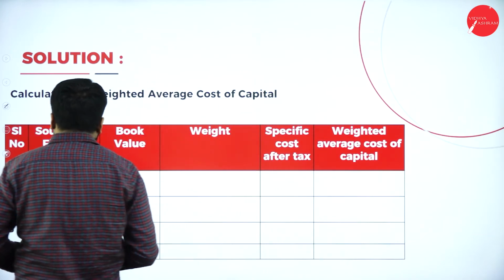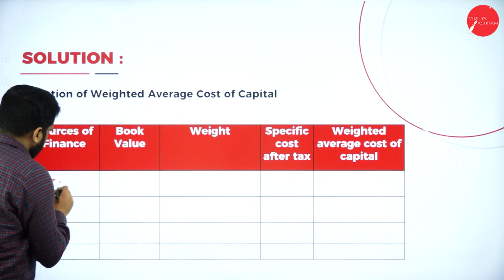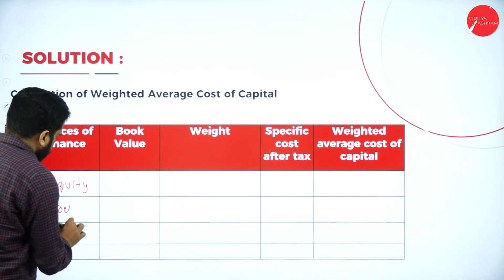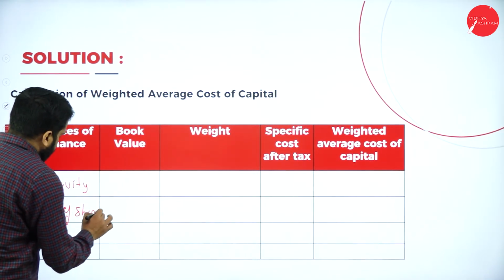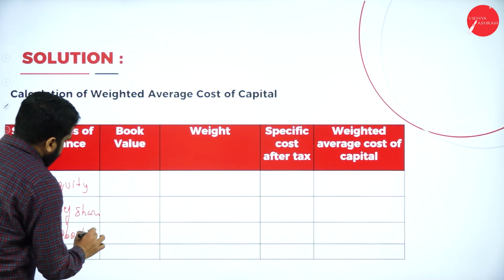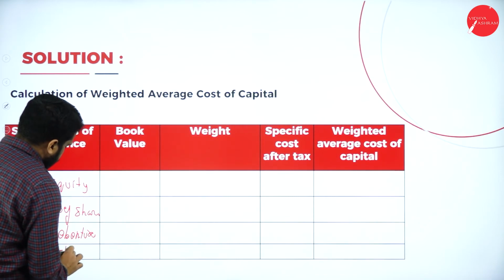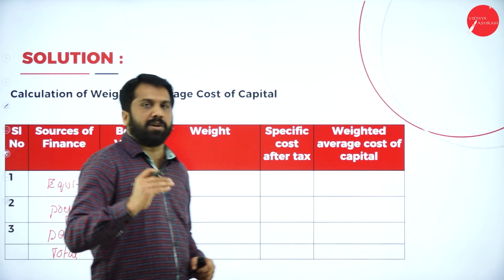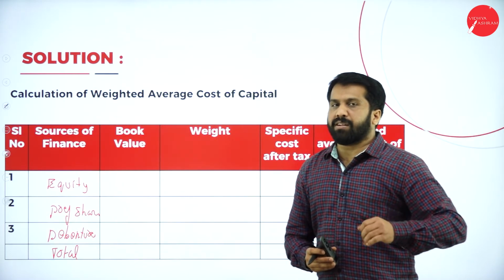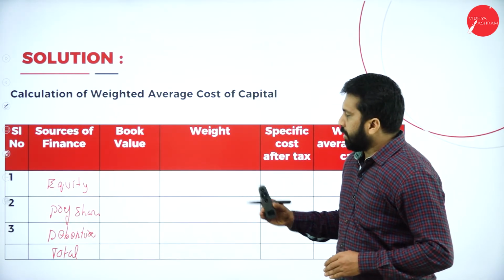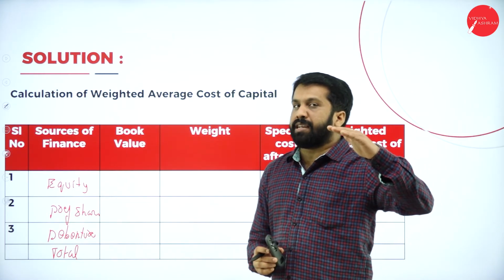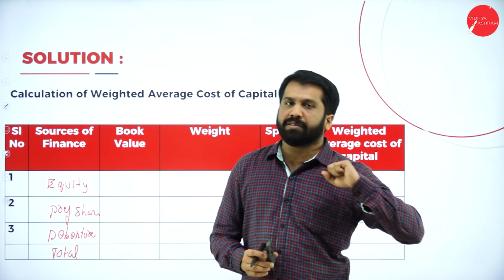So in this I'll take equity, preferences, debentures, and total. I'll go like this. First one is equity, second one preferences, third one debenture, and the last one will be total. Why have I taken preferences? Because in our calculations we did equity, preference and debentures.